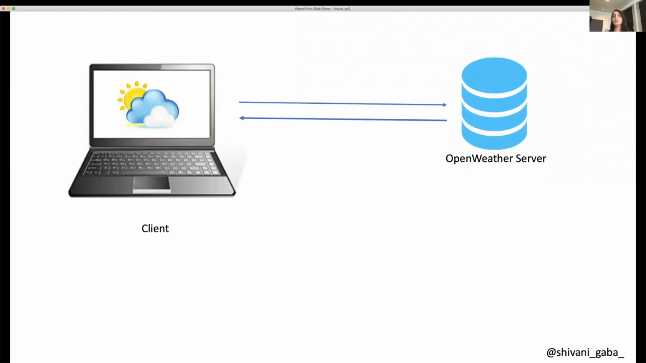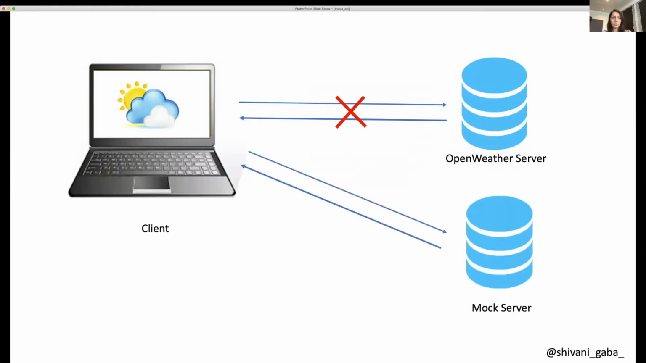And how do we do that? So we had this setup, like we had a client which was calling the Open Weather server. So we'll break this connection and we'll create a mock server to which our system will talk. And this mock server will return a stubbed response. Stub means that we set up initially what we want the response to be. So we can make any response, like a valid response, an invalid response, or even some error response.